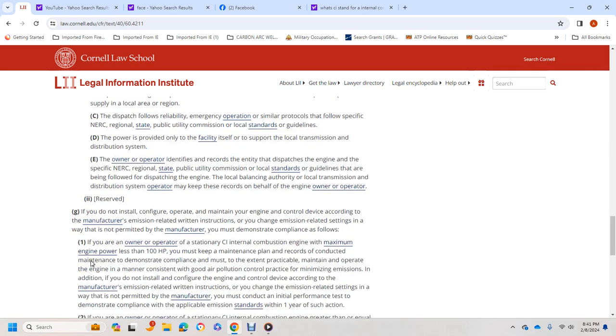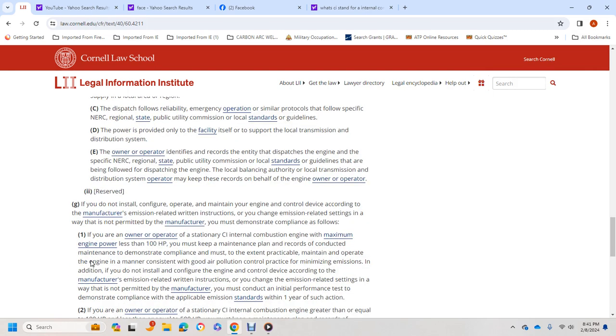3. If you do not install the engine's control device, operator to maintain your engine and the control of the device according to the manufacturer's emission-related written instructions, or change the emission-related settings in a way that is not permitted by the manufacturer, you must demonstrate compliance. If you are the owner and operator of a stationary compression ignition internal combustion engine with a maximum engine power less than 100 horsepower, you must keep the maintenance plans and records of the conduct of the maintenance demonstrated compliant, and you must, to the extent practical, maintain and operate the engine in a manner consistent with good air pollution control practice to minimize emission.